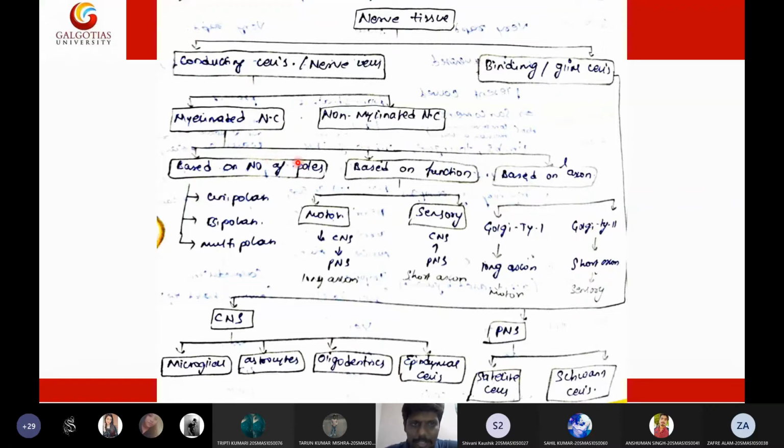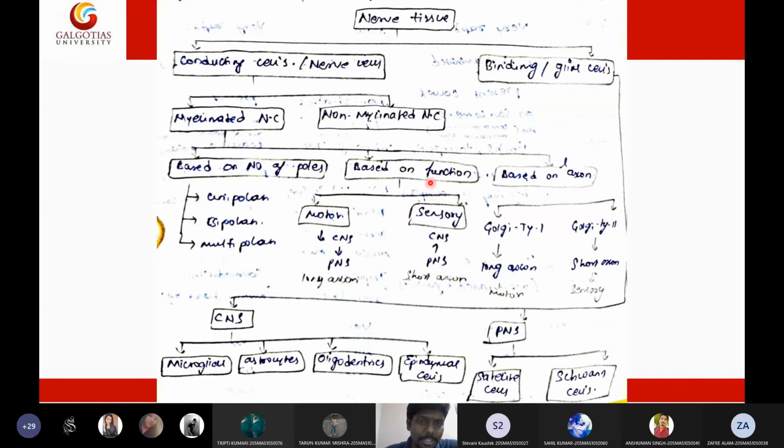So a quick revision. Myelinated nerve cells are broadly divided depending upon their polarity, function and length of the axon. Depending upon the polarity, we have unipolar, bipolar and multipolar. Unipolar is seen in the spinal cord, whereas bipolar is seen in the sensory organs such as the retina of the eye, olfactory receptors in the nose, or the auditory vestibular region of the ear.